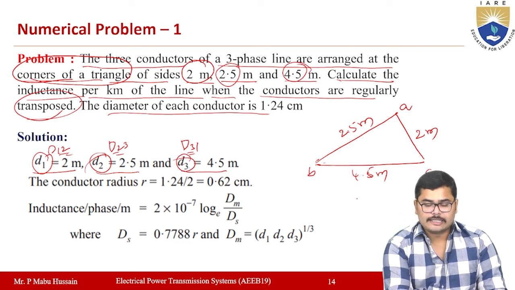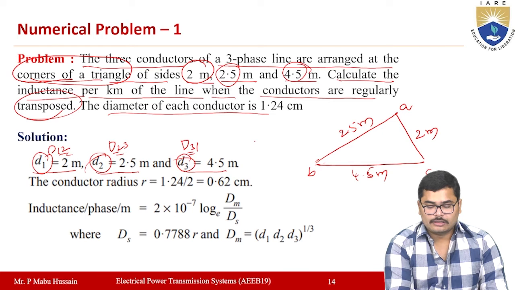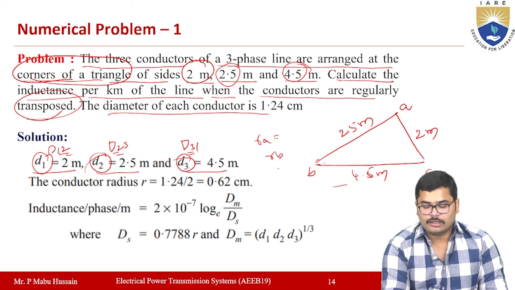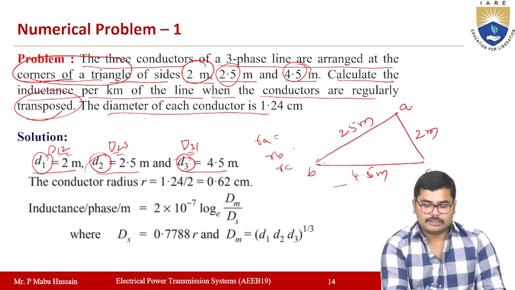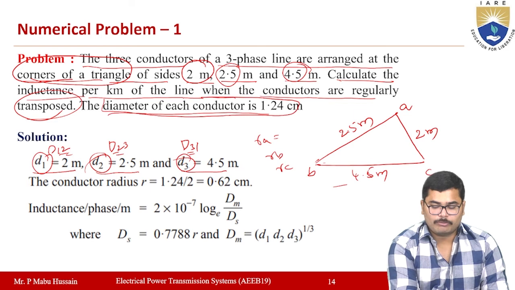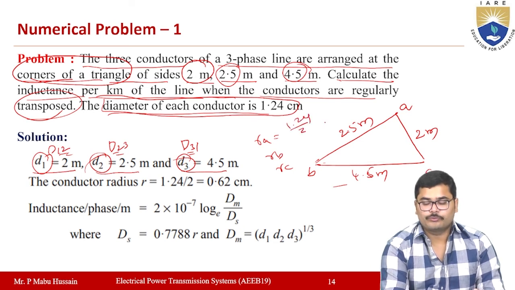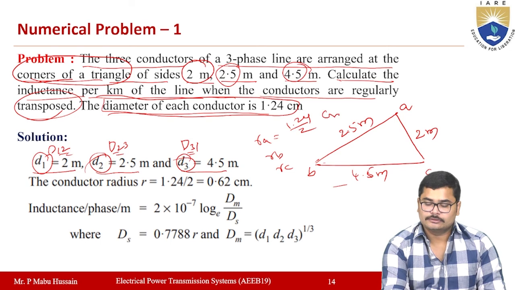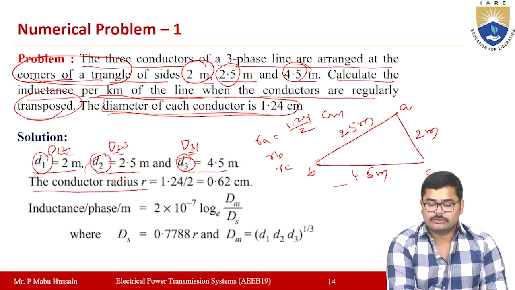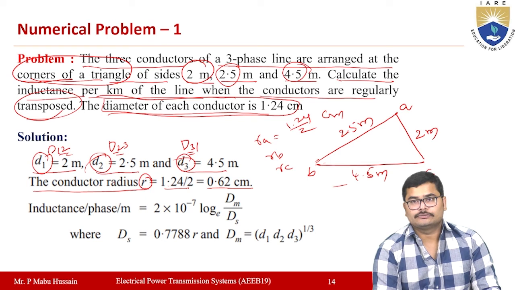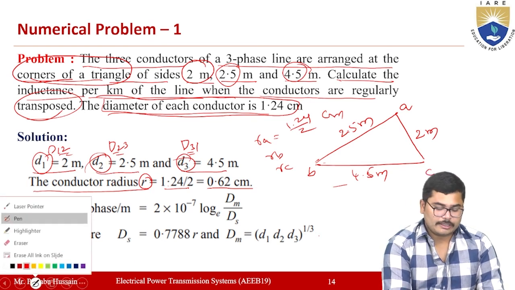And the radius of each conductor is RA, RB and RC. Now they have given that the diameter of each conductor is 1.24 centimeters, so the radius of each conductor will be the same, equal to 1.24 by 2 centimeters. So the value you get is 0.62 centimeters. Now you have to determine the inductance here.